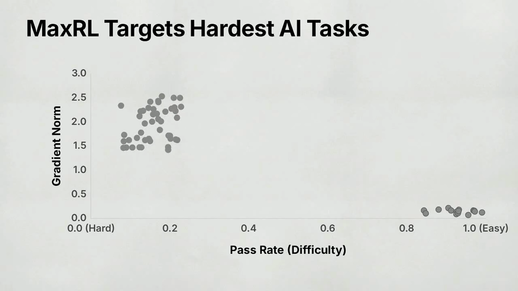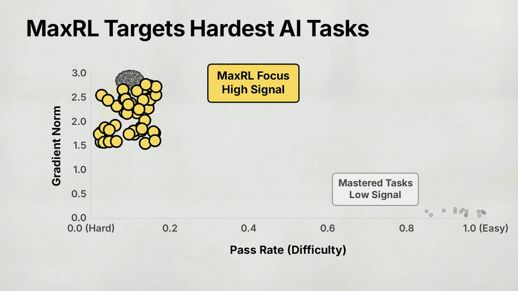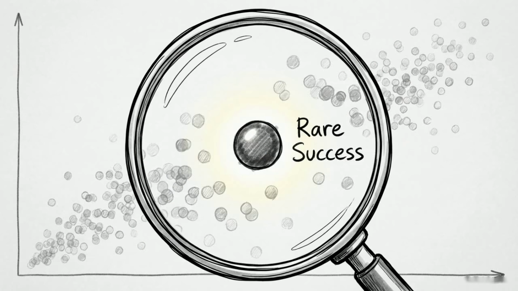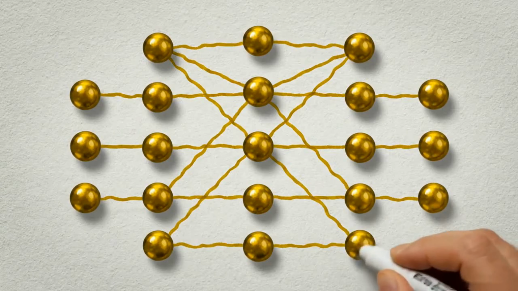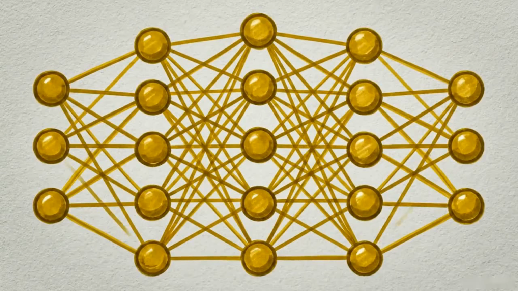The new terms in the math shift where the updates happen. The MaxRL learning signal concentrates on the hardest tasks, the ones with the lowest pass rates. By completing the math, MaxRL stops the AI from wasting updates on easy tasks. It forces the system to prioritize the knowledge found in its rarest successes. MaxRL isn't just a tweak to a reward system, it is a correction of the objective function itself, aligning the training process with the principles of maximum likelihood.